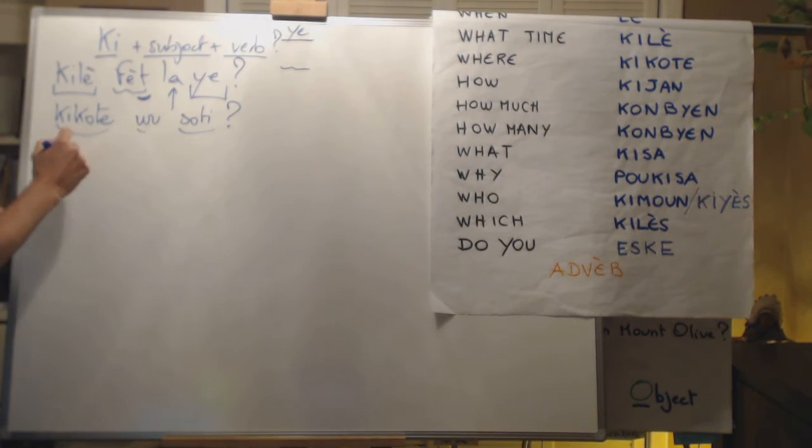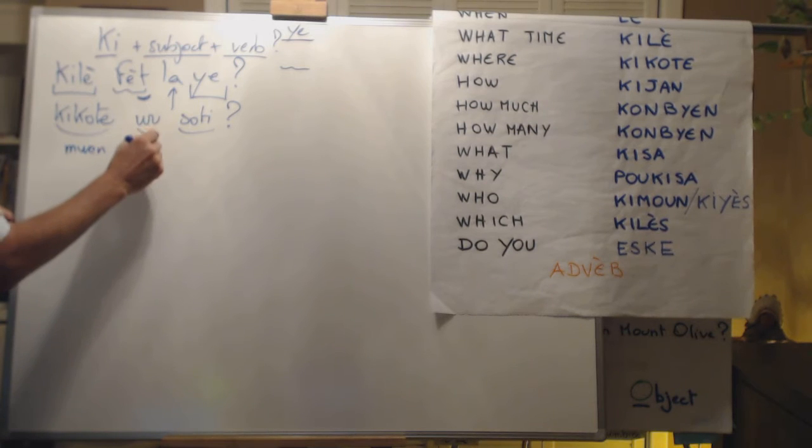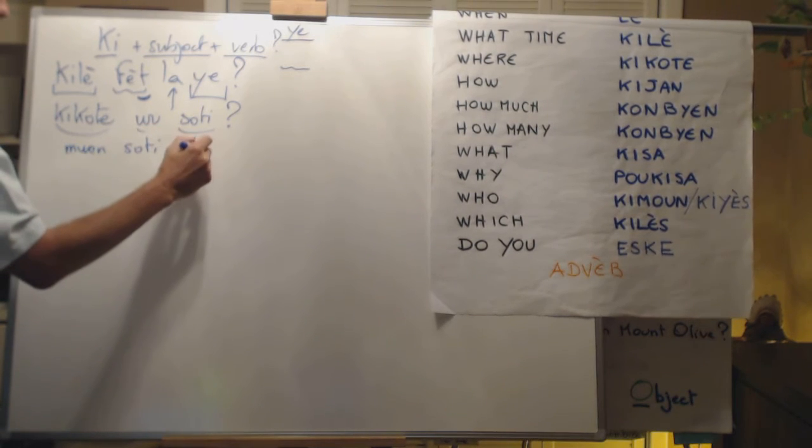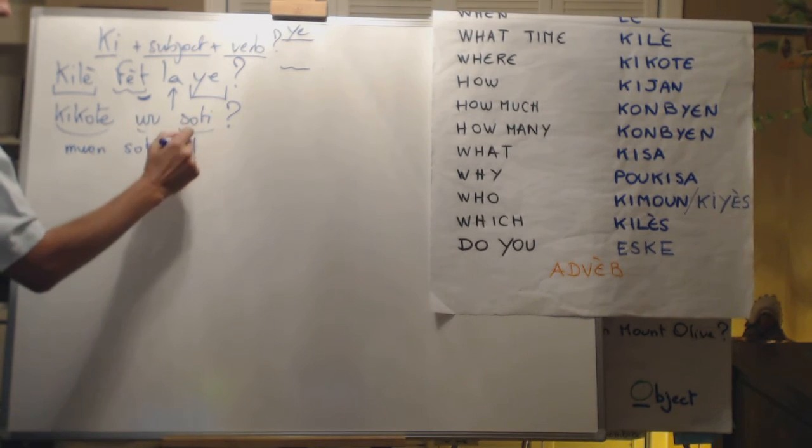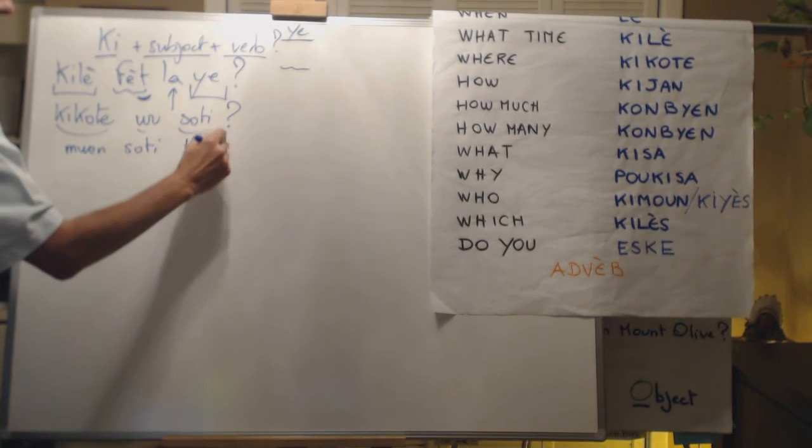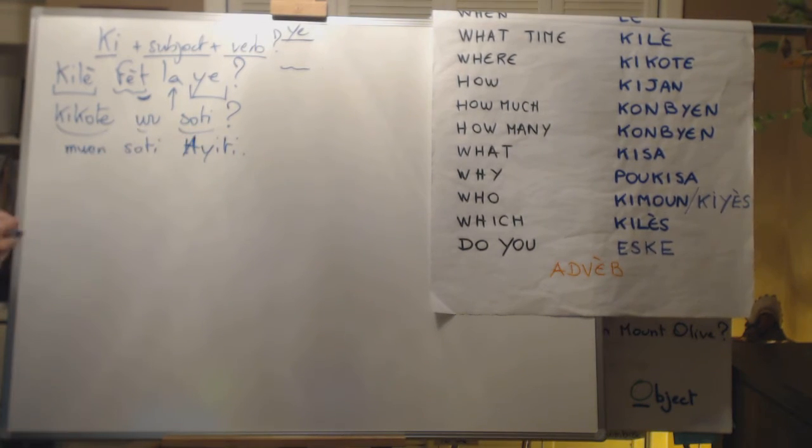Well, you can answer moi, sorti, Haiti. Moi, sorti, Haiti. In fact, the usual way to say that in Creole would be to say, I am a person from Haiti.